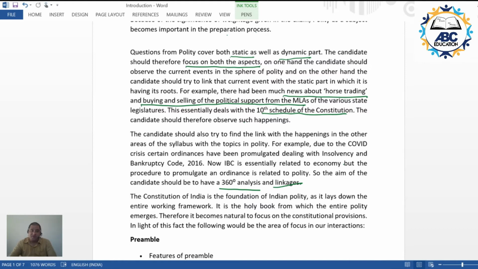For example, I've taken the example of certain ordinances that have come into picture due to this COVID crisis. The example is the ordinance with respect to the Insolvency and Bankruptcy Code 2016, which has come out very recently and has changed certain provisions of the Insolvency and Bankruptcy Code 2016.